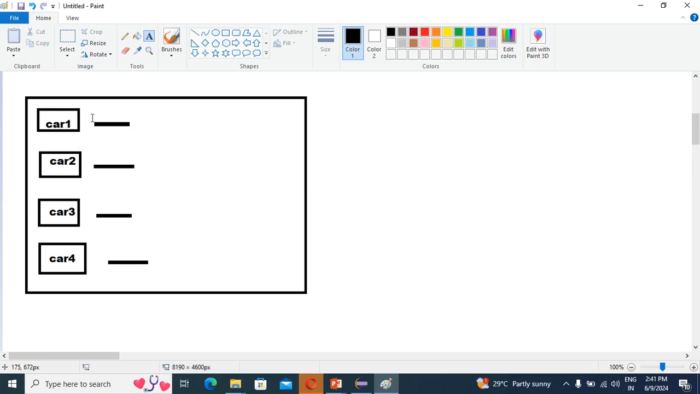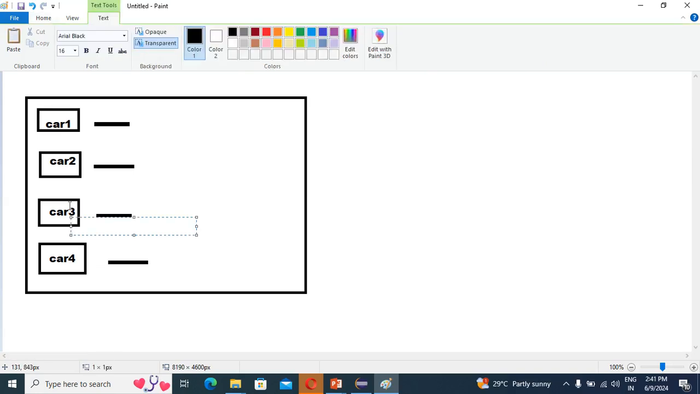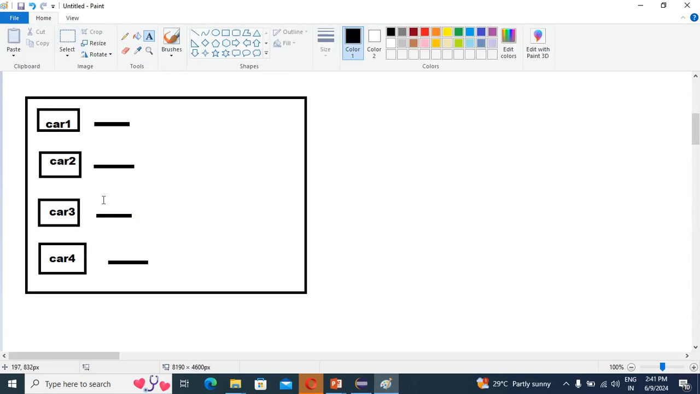So car 1, car 2, car 3, car 4, each and every car is individually a thread, right? So it can't wait. Car 1 will complete its task, then start. Car 3 is not waiting for car 2's task to complete. Car 4 is not waiting for car 3's task, right? So each and every car is moving simultaneously and continuously, right? So guys, that is multi-threading. Yes or no, guys?